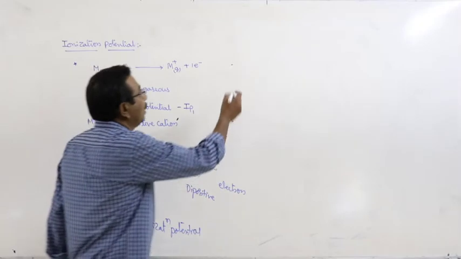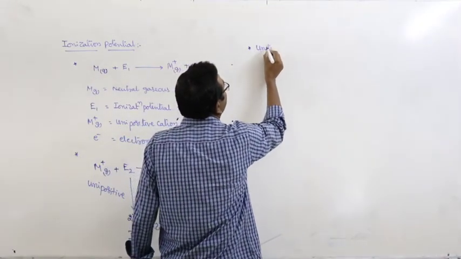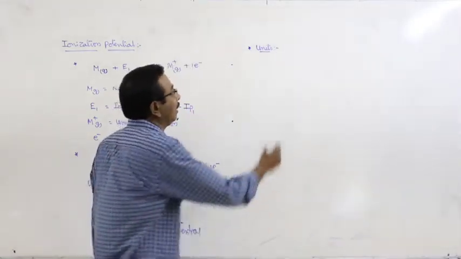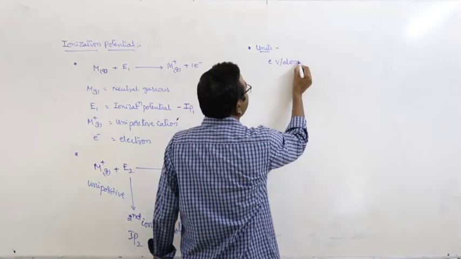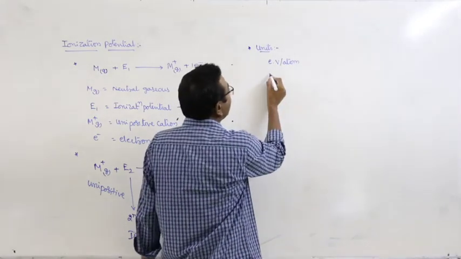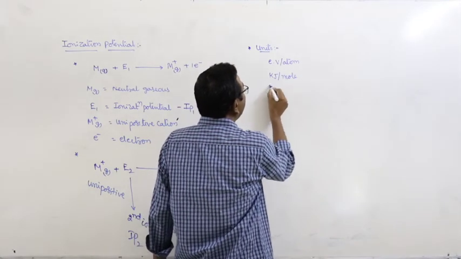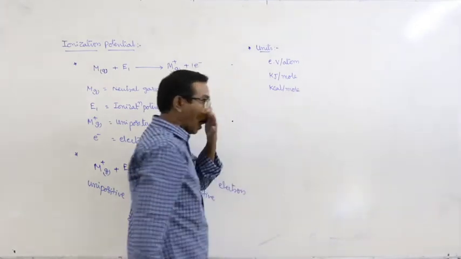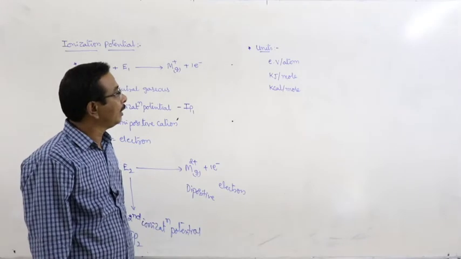And next one. What about the units that are used to express ionization potential? Here electron volt per atom. Second one kilojoule per mole. And third one kilocalories per mole. And there is a technical issue.